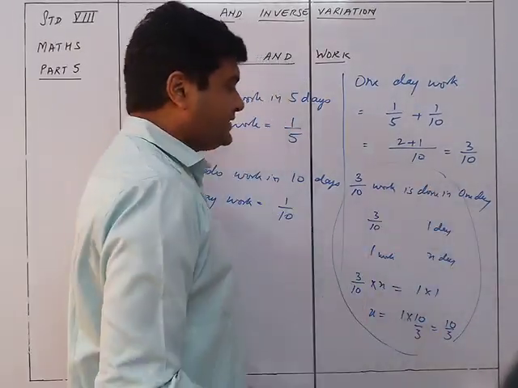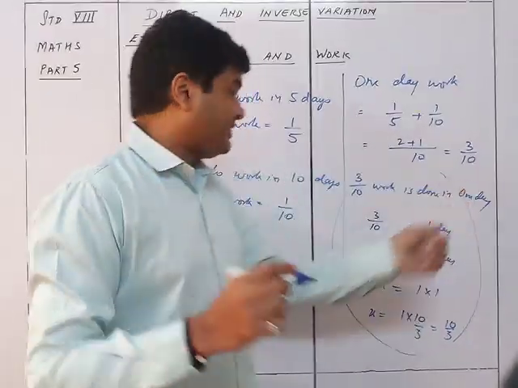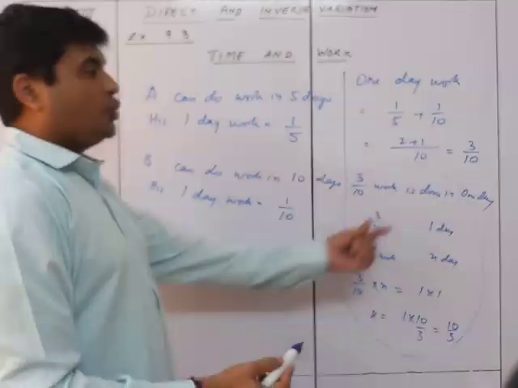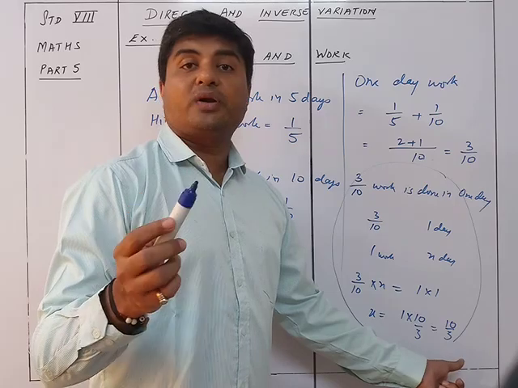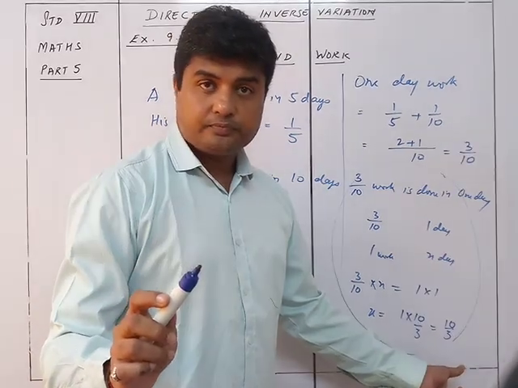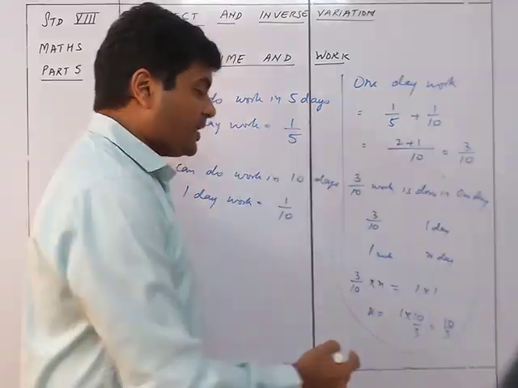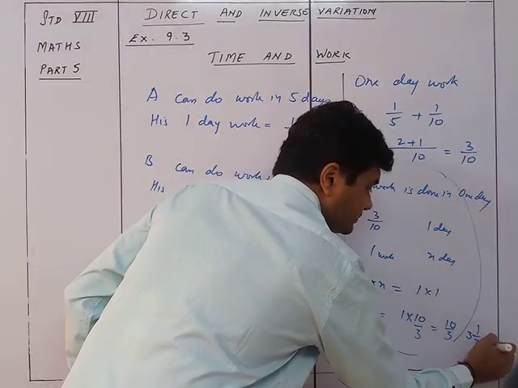You can directly say whatever is the value you get in one day. Just as we did earlier, if it was 5 days we wrote 1/5, in the same way the reciprocal of the answer I get will be the number of days required. So if I get the sum as 10 upon 3, the number of days required will be 3/10 days.